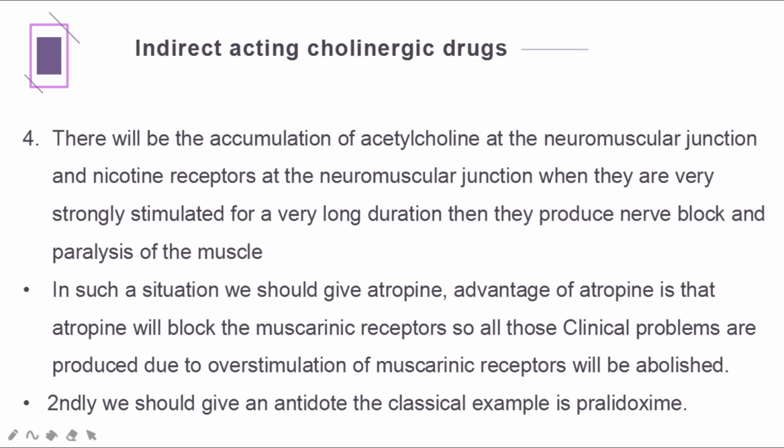When they are very strongly stimulated for a very long duration, they produce nerve block and paralysis of the muscle. In such a situation we should give atropine. The advantage of atropine is that it will block the muscarinic receptors, so all those clinical problems produced due to overstimulation of muscarinic receptors will be abolished. Then we should also give an antidote. The classical example is pralidoxime.